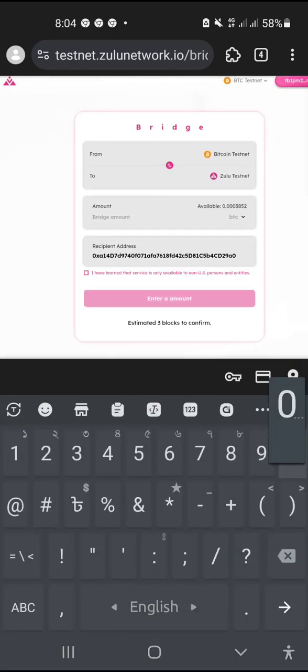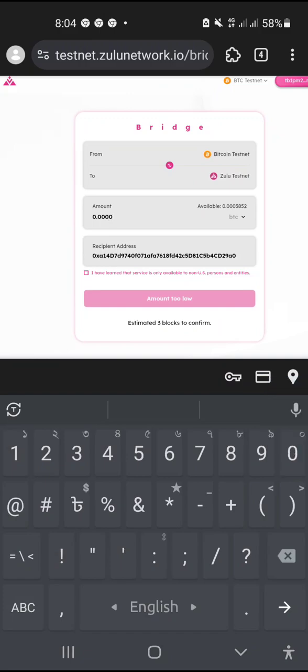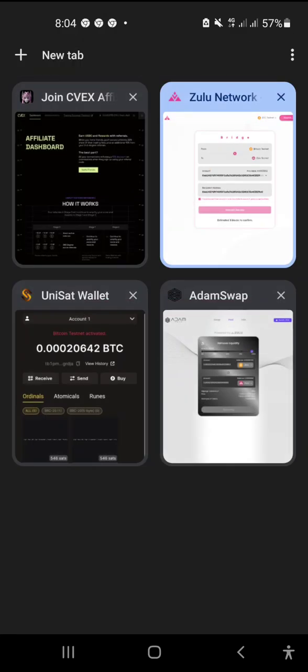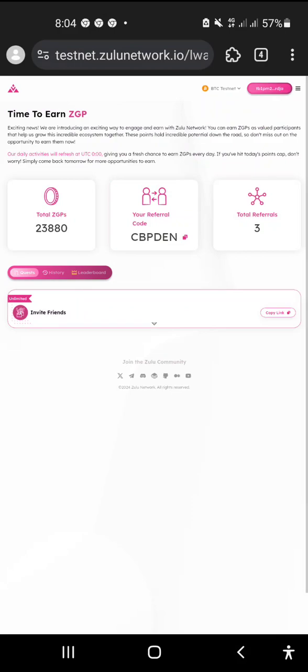Put your amount here, how much money you want to bridge. Click on I have read and learned everything, and you will get notified if you have. Okay, click on sign to pay, and click on sign, and your transaction has been done. So this way you do that. Nothing complicated, easy to do. And after a while all of your tasks will be done.